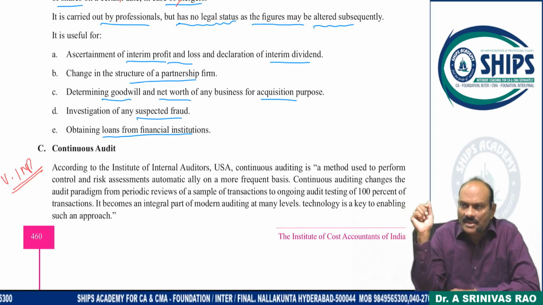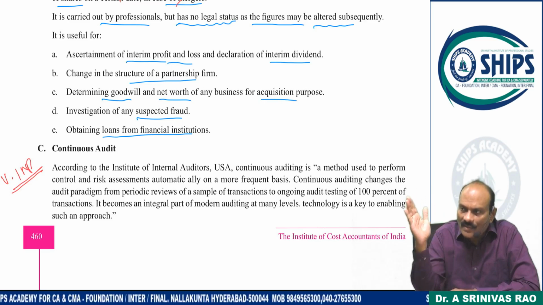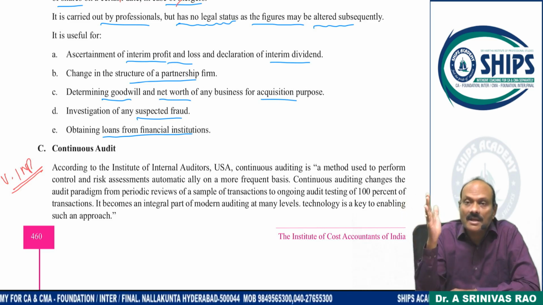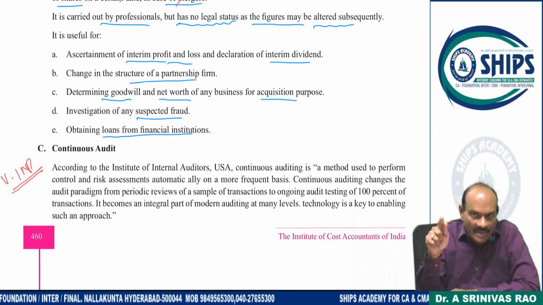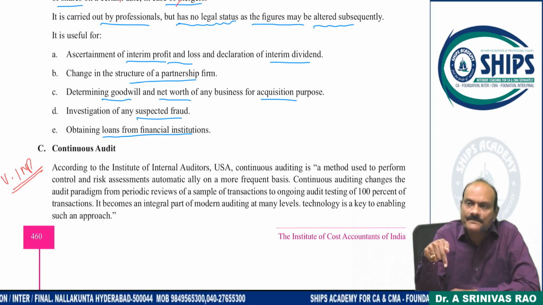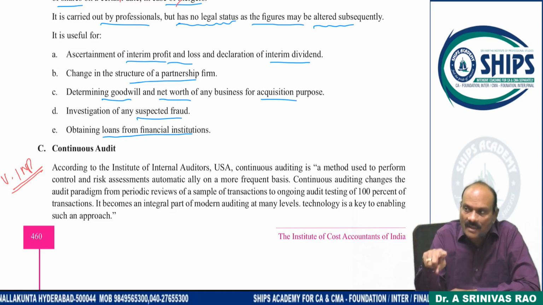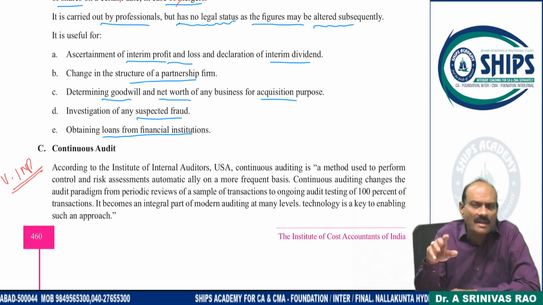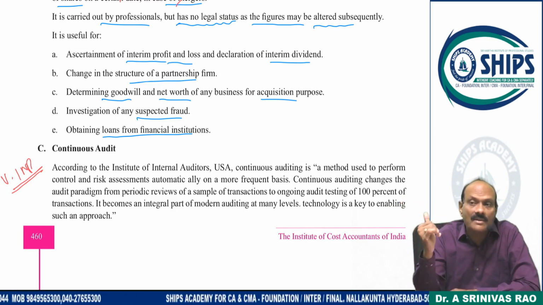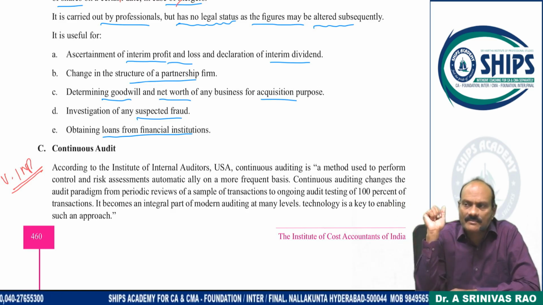In case of a continuous audit, the audit is taking place in our entity, means in our company, at regular or irregular intervals. What is the meaning of regular, irregular? Regular means fixed dates.